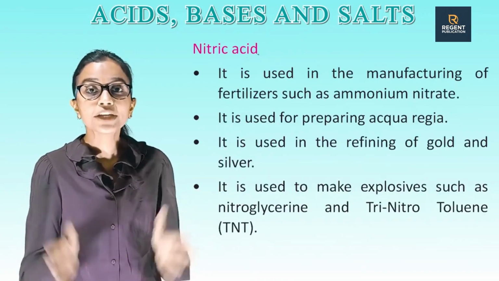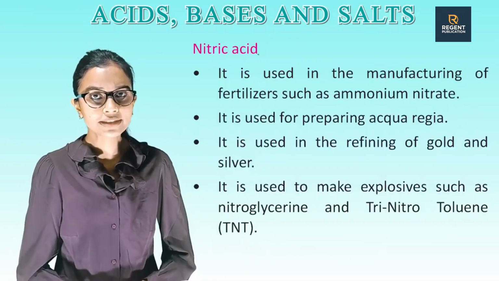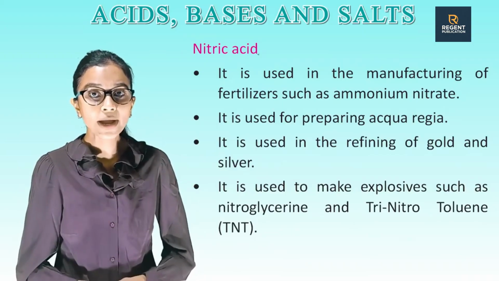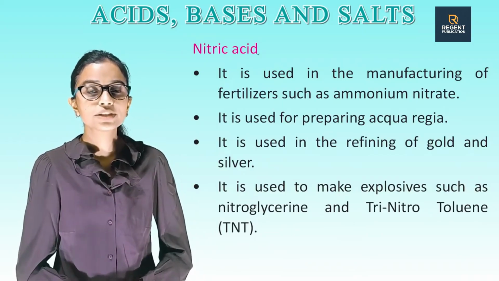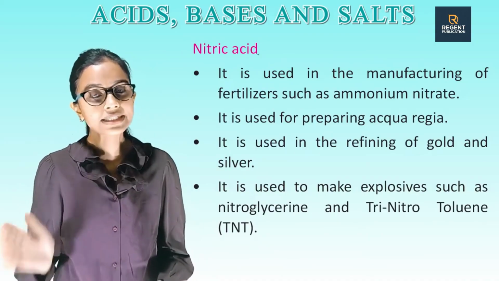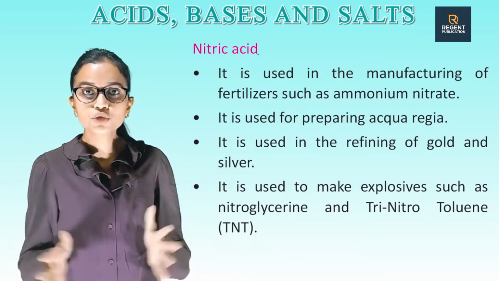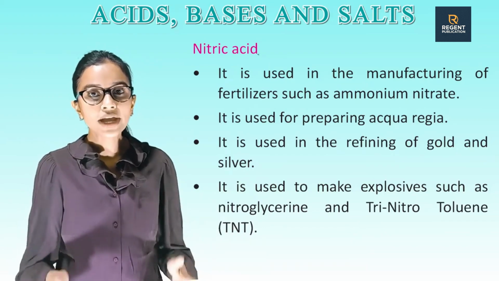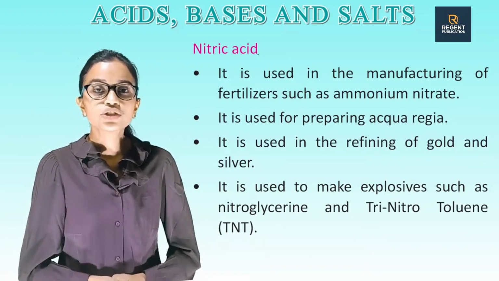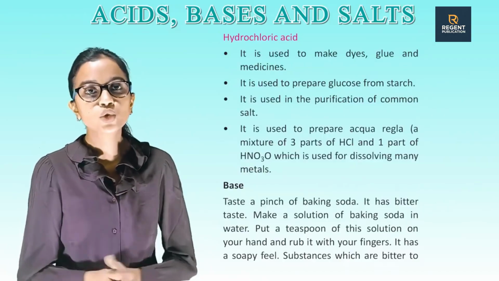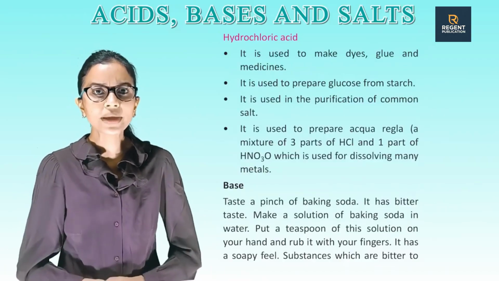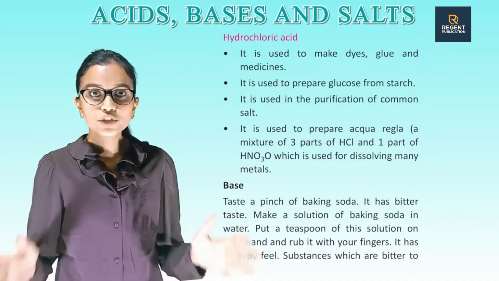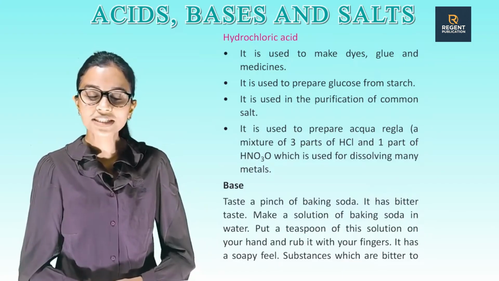Nitric acid. It is used in the manufacturing of fertilizers such as ammonium nitrate. It is used for preparing aqua regia. It is used in the refining of gold and silver. It is used to make explosives such as nitroglycerin and trinitrotoluene, TNT. Hydrochloric acid. It is used to make dyes, glue and medicines. It is used to prepare glucose from starch.